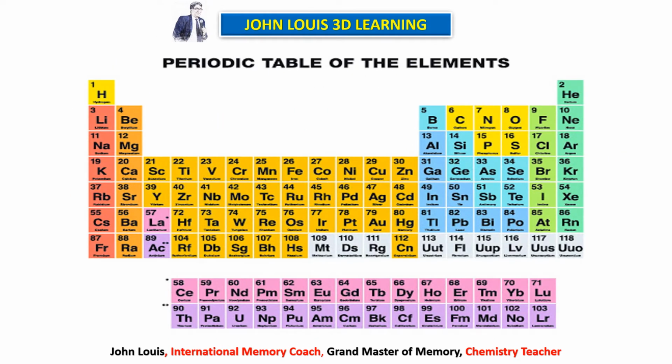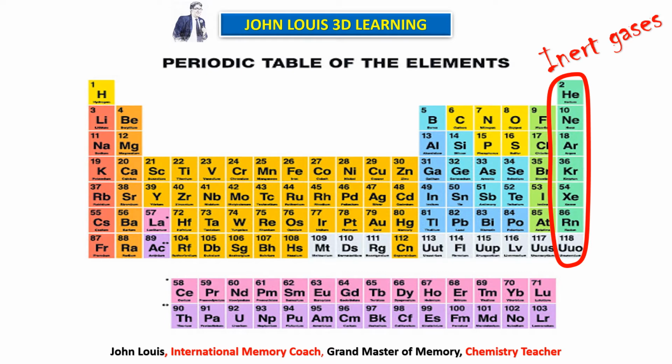Okay, so in the periodic table, if you look at the last group, that is the 18th group, that is known as inert gases or noble gases. Why are they called inert gases? Because they do not react with any other element. Why do they not react with any other element? Because they are stable. How do you know they are stable? By looking at their electronic configuration, we can understand why they are stable. So what gives stability to all these elements? We can easily understand. Come, let's go and see that.